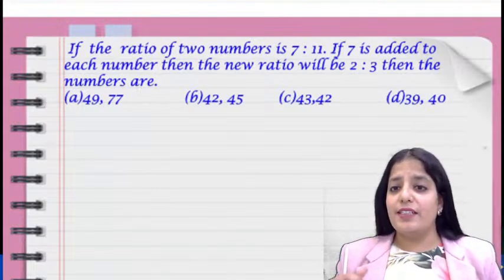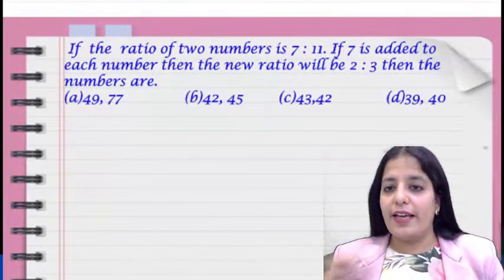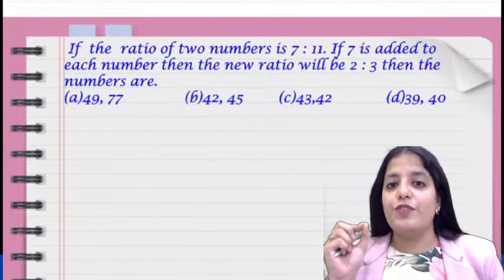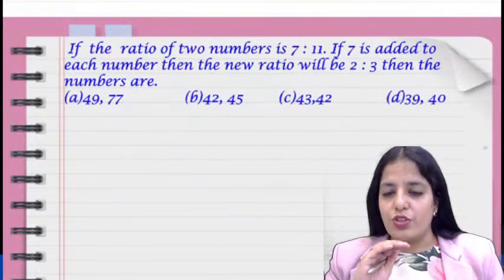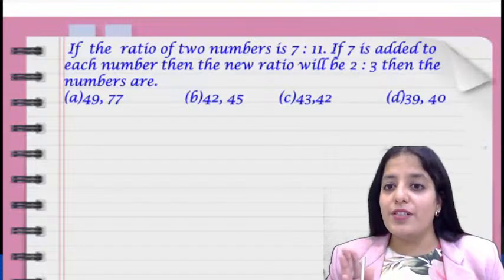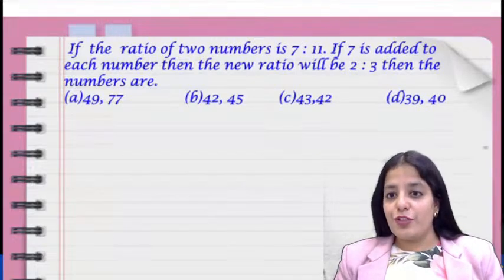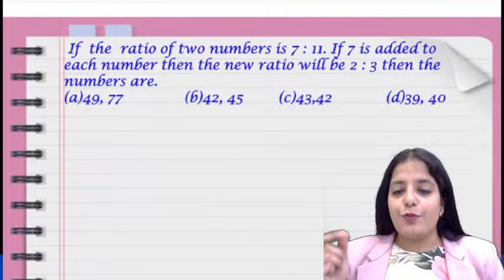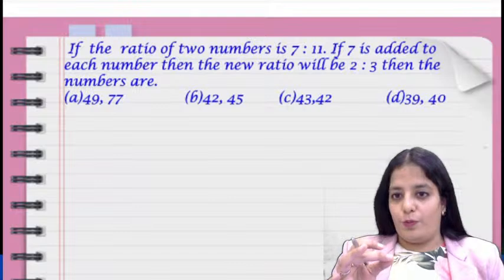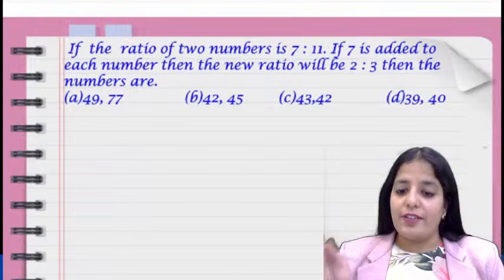It's pretty easy to find, because just have a look at the options. The original numbers must be in the ratio of 7:11. Do you find any option in which the numbers are in the ratio of 7:11? Definitely we have the first option, right? 7 sevens are 49 and 7 elevens are 77. So without even solving, you should take it as 49:77, that is option A.